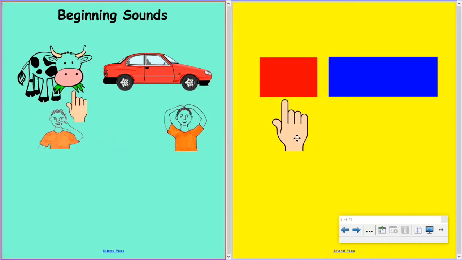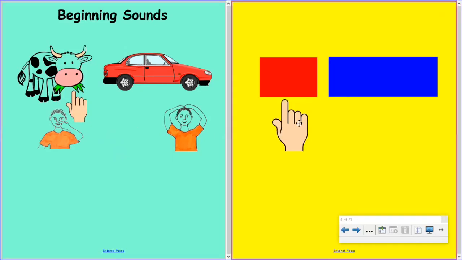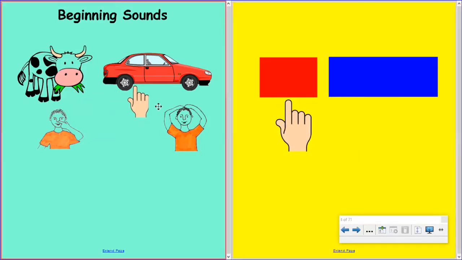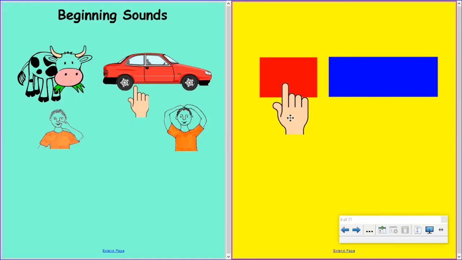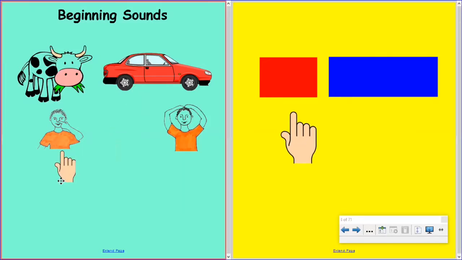Say cow. Stretch it out. K, k, cow. Cow begins with a k sound. Now say the word car. Stretch it out. K, k, car. Car begins with a k sound. So cow and car begin with the same sound. So then you would touch your nose.